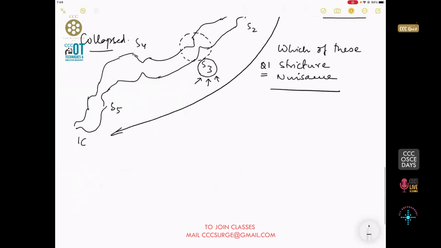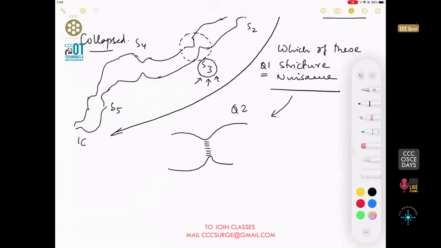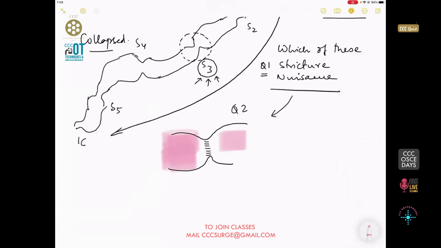Now what to do? See, the story is very simple. If it is a short segment stricture, so the second question is what to do with this stricture. So if it is a short segment stricture, okay, and the rest of the bowel in question, as you can see, is healthy, as you can see in this picture. So what we will do is that this area, okay, may undergo a stricturoplasty. Remember, provided that this bowel is normal.